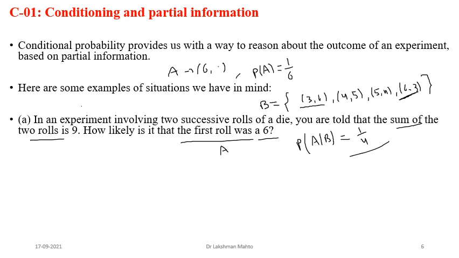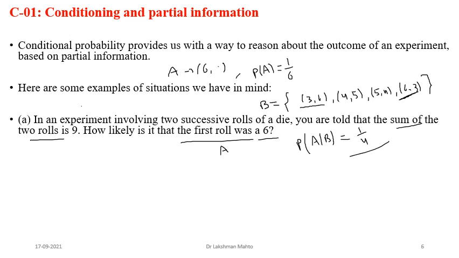Okay, the change in probability is totally based on the partial information. If the partial information is in a positive direction, then the probability would increase. If the partial information is in a negative way, then definitely the probability will decrease. So both things may happen. Sometimes you will observe that partial information is not going to affect anything, and that situation we are calling the independent situation. Those situations will also come. So various situations will come.